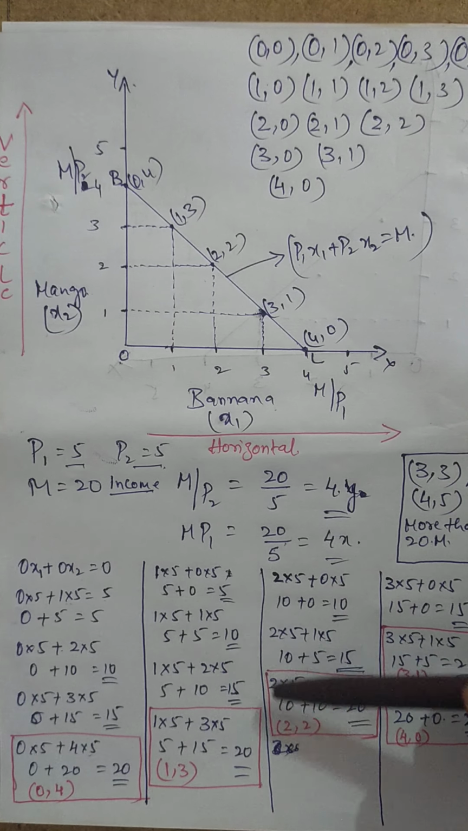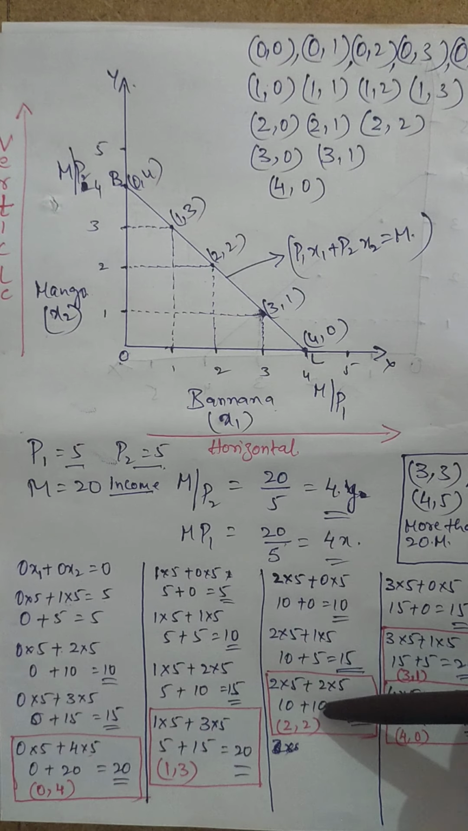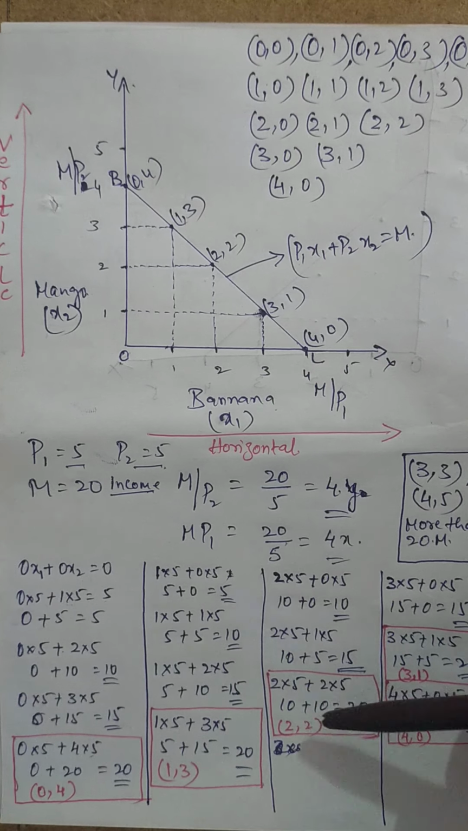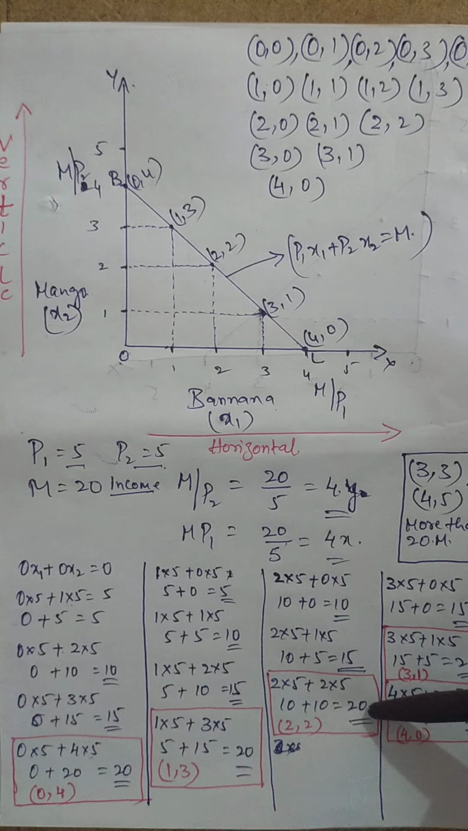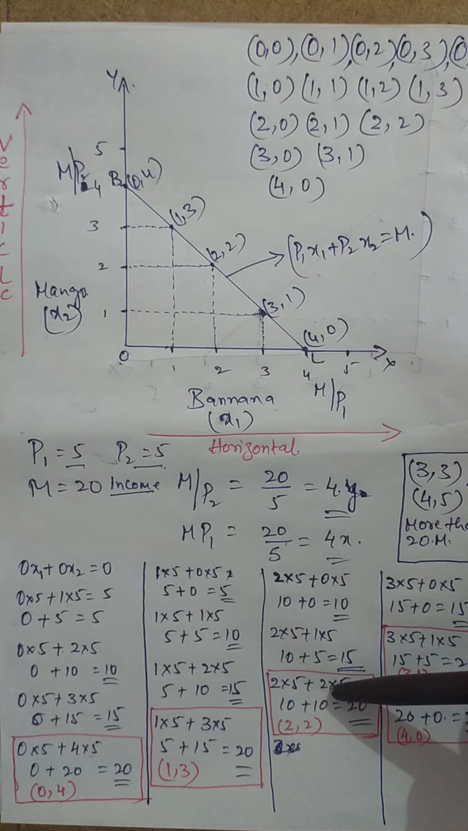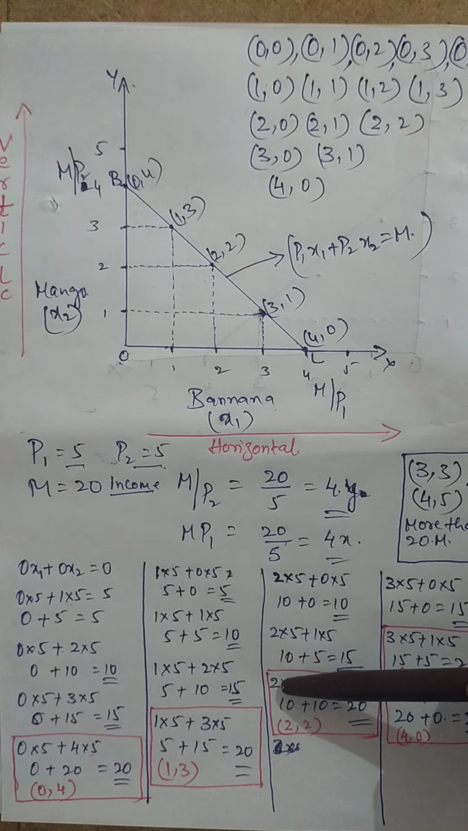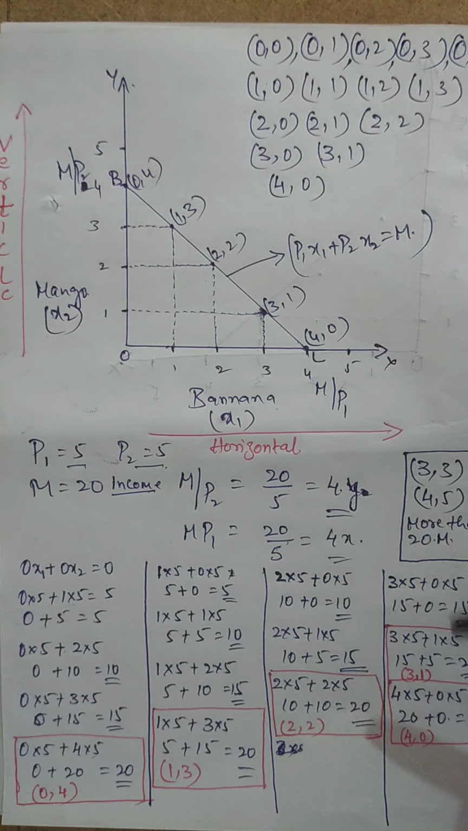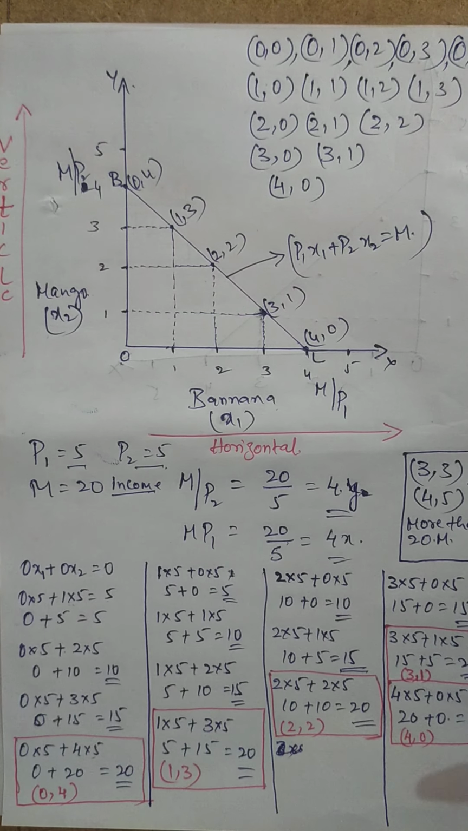So 5 into 2 is 10, 5 into 2 is 10. So 10 plus 10 equals 20, which means 20 rupees is completely spent on 2 goods of mango and 2 goods of banana. Okay, the same thing happens in the other combinations also.